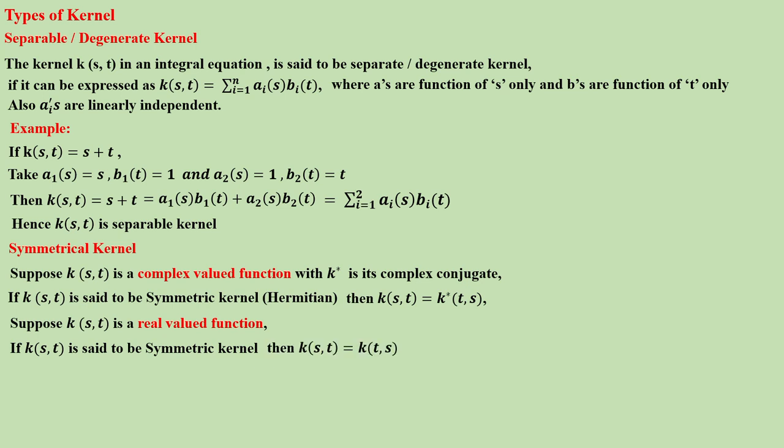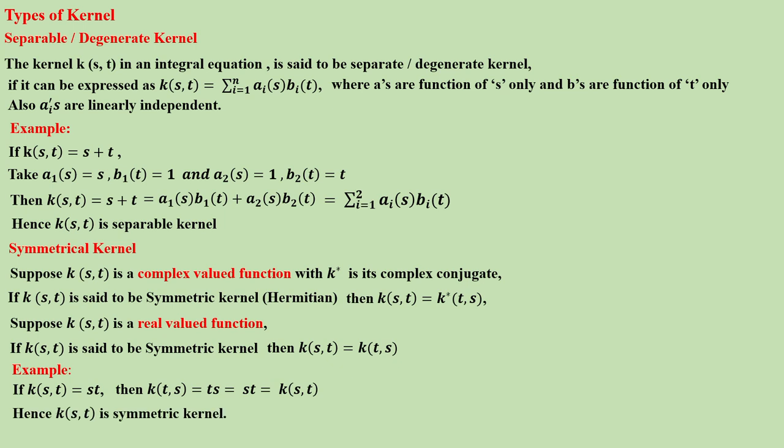Then K(s,t) is equal to K(t,s), because the conjugate of K is K itself, since it is real valued. For example, take K(s,t) equal to st, then K(t,s) is equal to ts, which is nothing but st. Therefore K(s,t) in the real case is a symmetrical kernel.